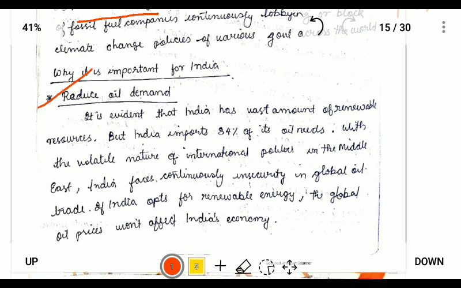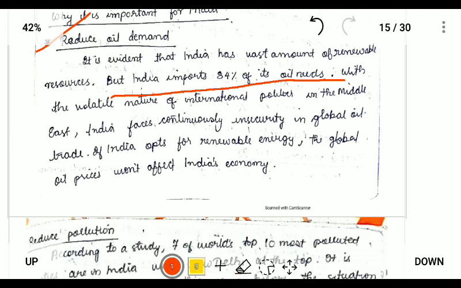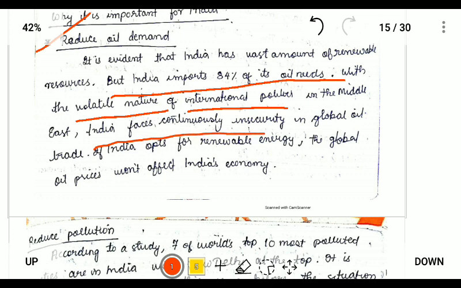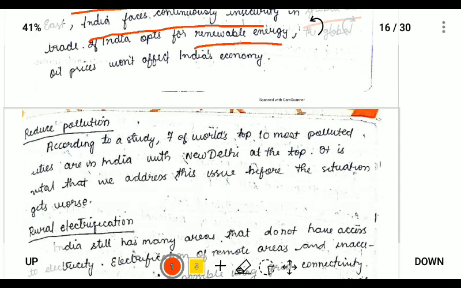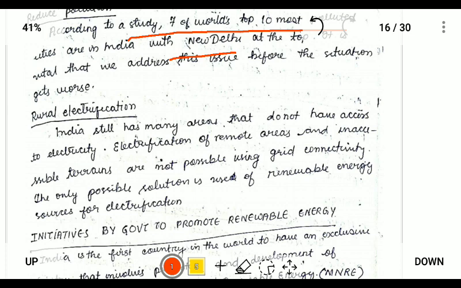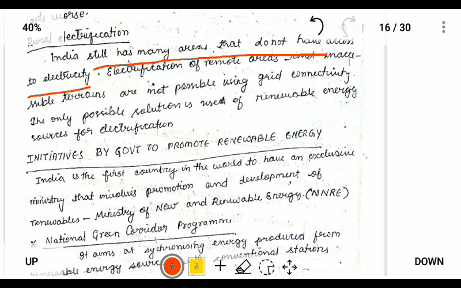First, to reduce oil demand. India imports nearly 84% of its oil needs from the international market. Since international politics, especially in Iran and other Middle Eastern countries, is very volatile, India will face continuous insecurity. The only solution is to focus on renewable energy. Second, to reduce pollution. A study shows that 7 out of the 10 most polluted cities are in India, with New Delhi at the top. And third, for rural electrification, as many villages in India still don't have electricity.